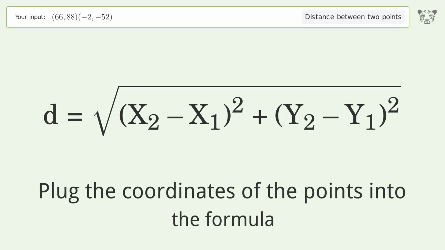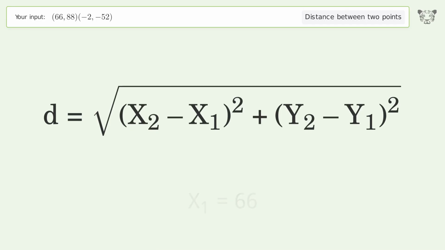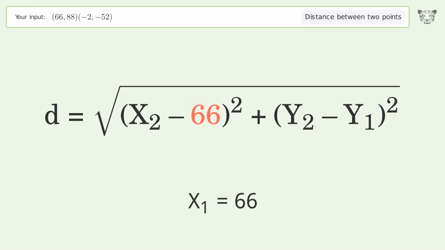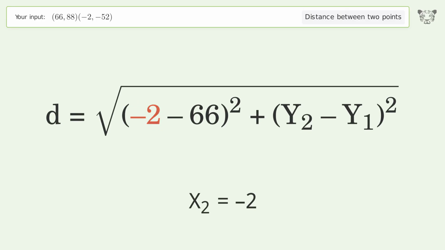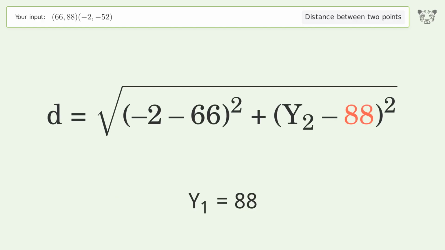Plug the coordinates of the points into the formula. x1 equals 66. x2 equals -2. y1 equals 88. y2 equals -52.